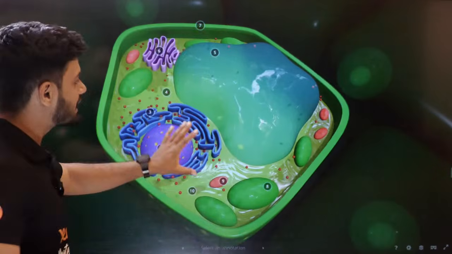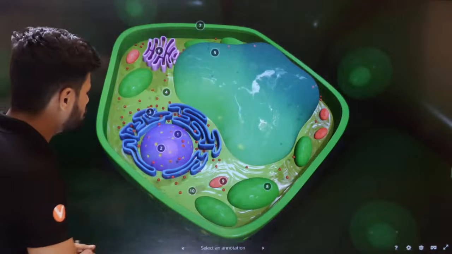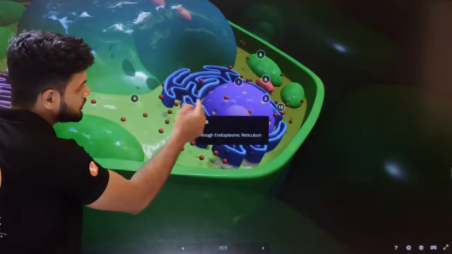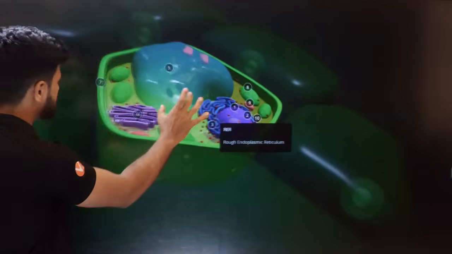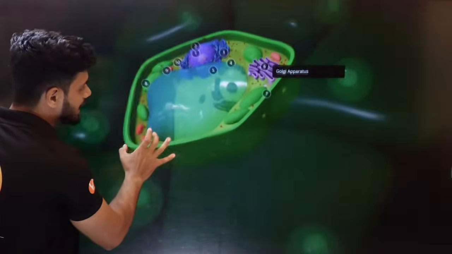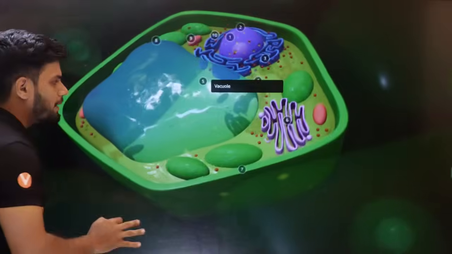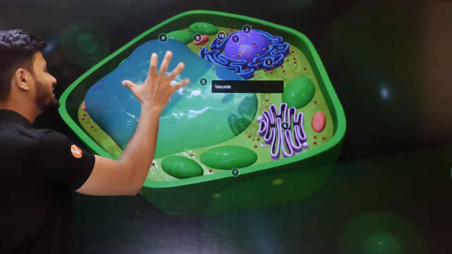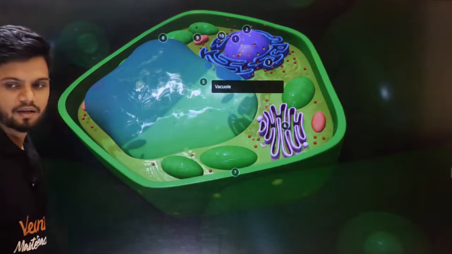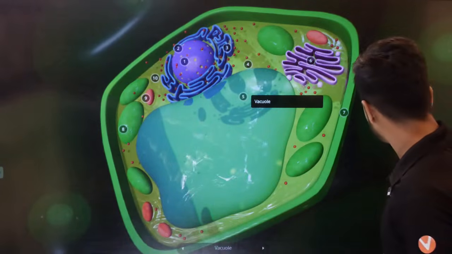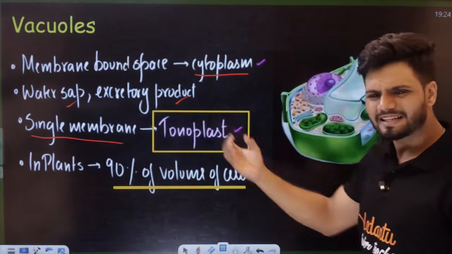See here, students. This entire cell has your nucleus here. Then we have your ER here, next to the nucleus. Then we have Golgi somewhere, we can have Golgi here also. Now, right in the middle, 90% of the space is taken by this large, gigantic dustbin, which is called the vacuole. It takes up all the space.